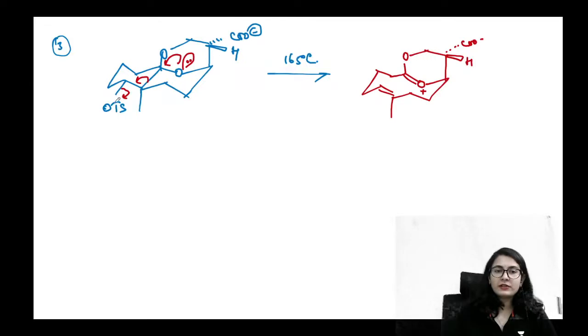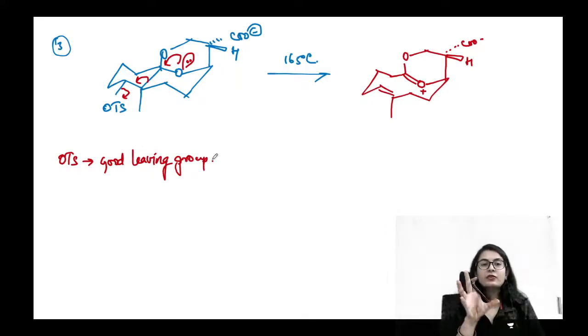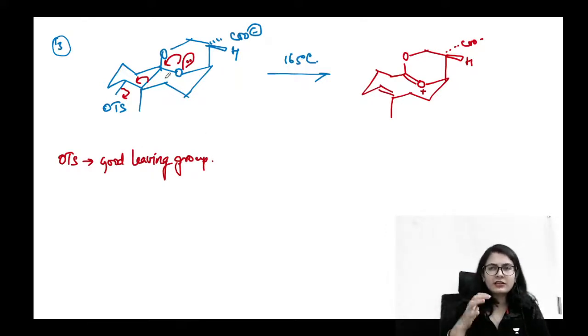Now what is this stereochemistry? It is always going to be checked in this way, the stereochemistry of the molecule. How will we decide which group is going? Look, OTs is a good leaving group, so look for a good leaving group within the molecule. And along with a good leaving group, somebody who is going to push away the electron density